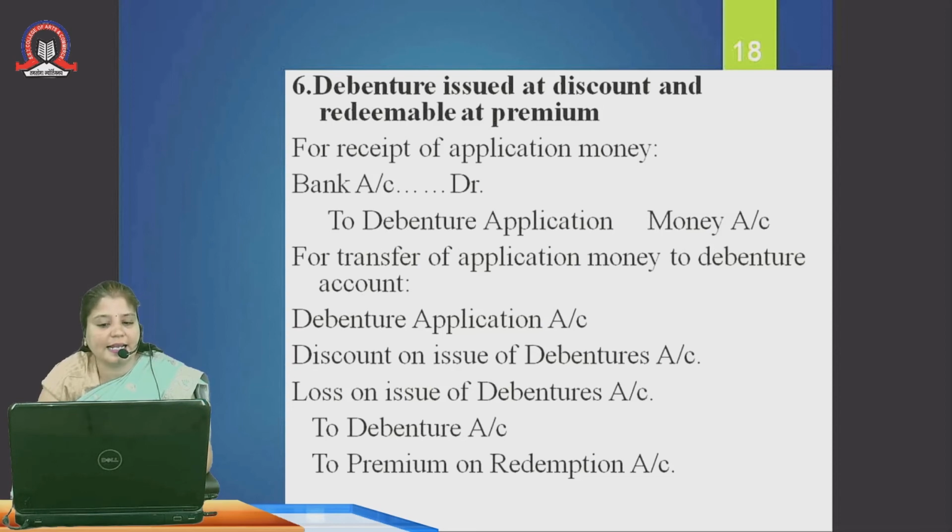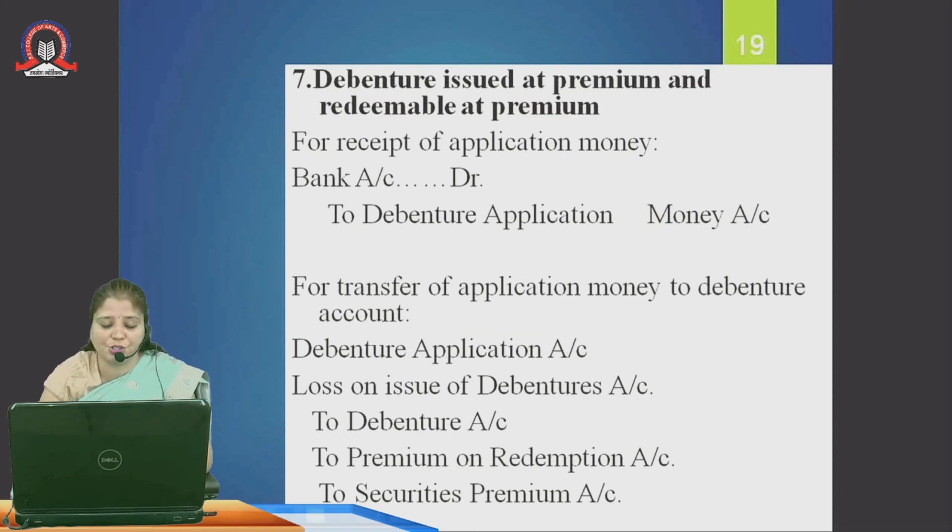This I can say that if the debenture application I have received 9 rupees, 1 rupee will be my discount, but I have decided when I am going to redeem the debentures, I am going to redeem at a premium of 2. This means that debenture application 9 rupees, discount on issue of debenture 1 rupee, loss on issue of debenture 2 rupees, to debenture 10, to premium on redemption 2 rupees. As I said, loss on issue of debenture is always the same amount as premium on redemption.